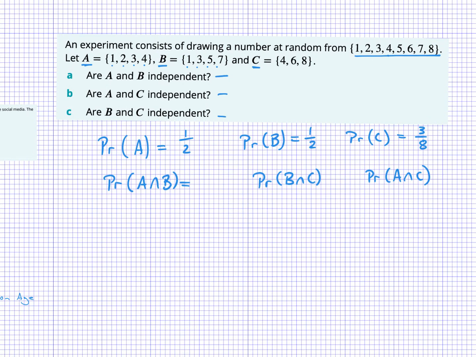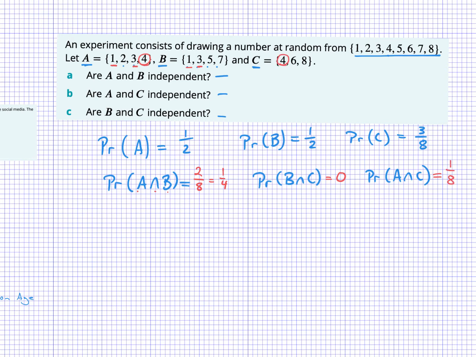To calculate intersections, we need to know how many results are in both A and B. So we've got 1, 3, so that's 2 out of 8, which is the same as a quarter. In B and C, what do we have? There's no crossover in B and C, so that's 0. And then in A and C, we have 1, 2, 3, 4. We have that 4 there, so that's 1 out of 8.